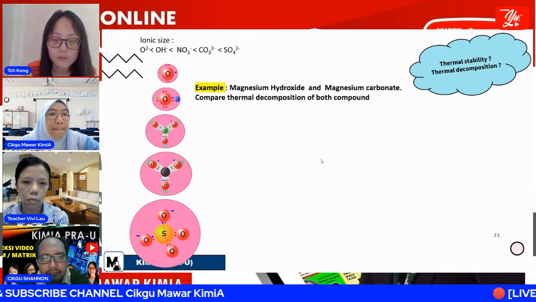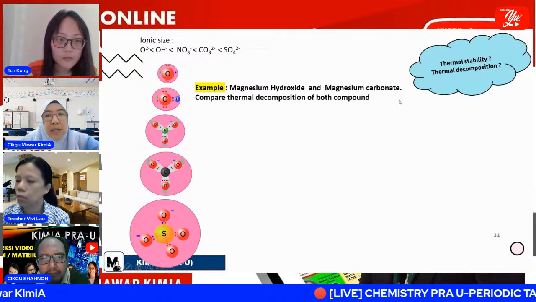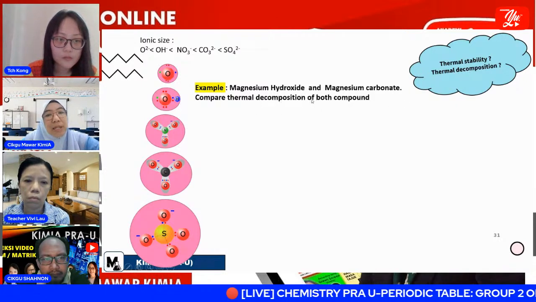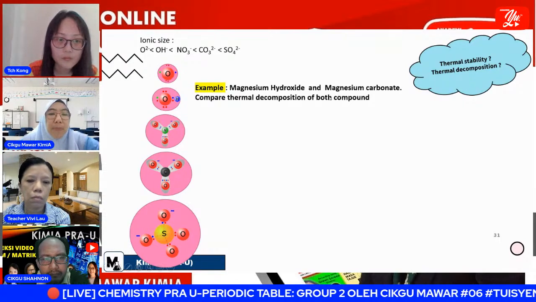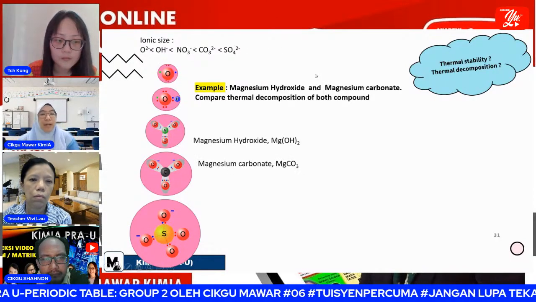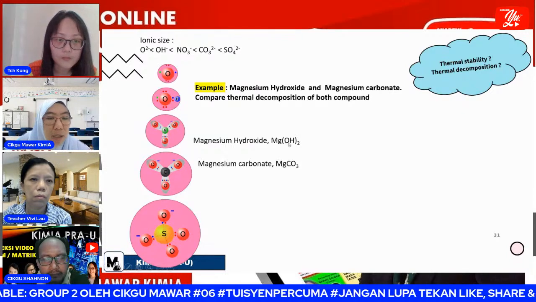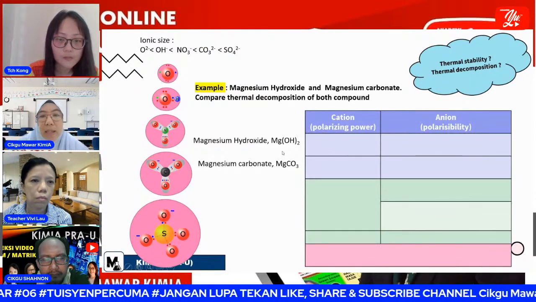Let's say I give an example here. Okay, magnesium hydroxide and magnesium carbonate. Compare the thermal decomposition of both compounds. Which one is more stable? Which one is less stable? Magnesium hydroxide and magnesium carbonate. So how to write? Okay, first you write down the equation, the formula of the compound. And then this is the table.